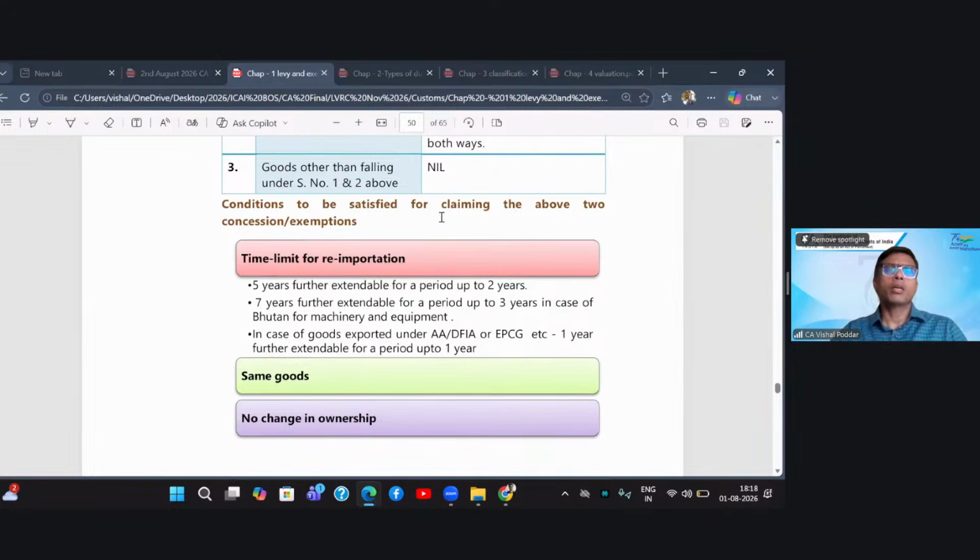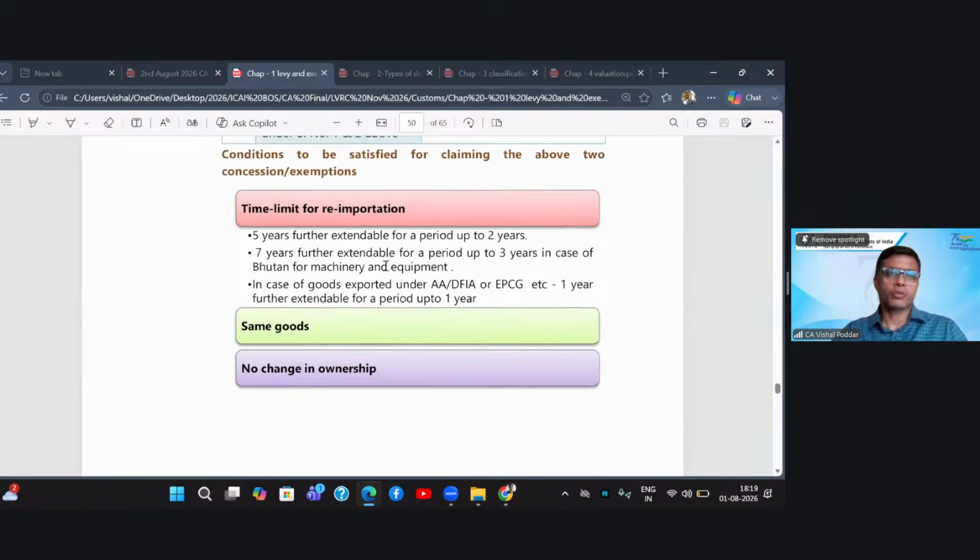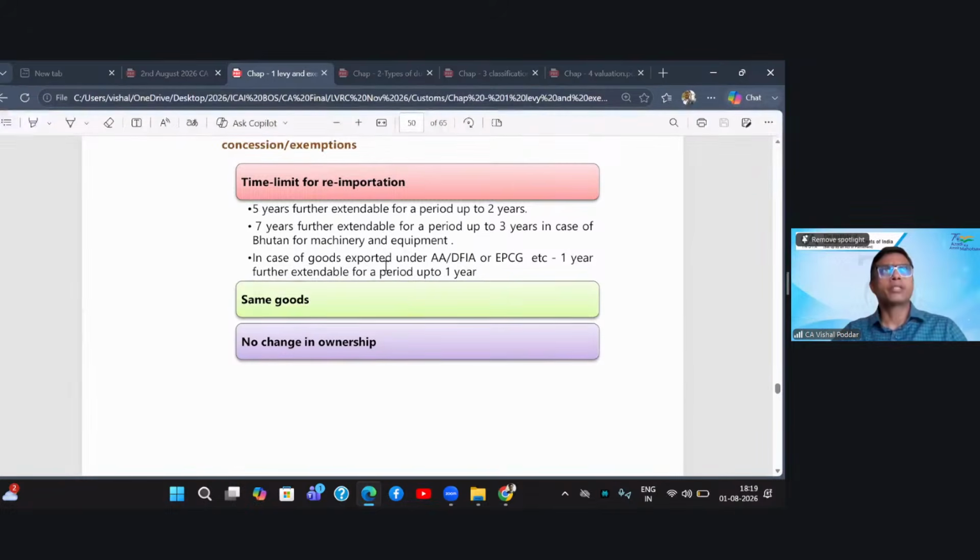Now, what are the conditions to be satisfied for claiming the above benefit? So the above notification has reduced your custom duty only to the extent of some very lower amount, which will be, in the first case, the amount of export benefits, and in the second case, customs duty on the repair portion. Now to get this benefit, what are the conditions that you have to satisfy? First, time limit for reimportation. So to get back the goods, you are given 5 years, that whatever you had exported should come back within 5 years. This can be extended by further 2 years, making 7 years, which can be extended by further 3 years in case you had sent plant or machinery to Bhutan.